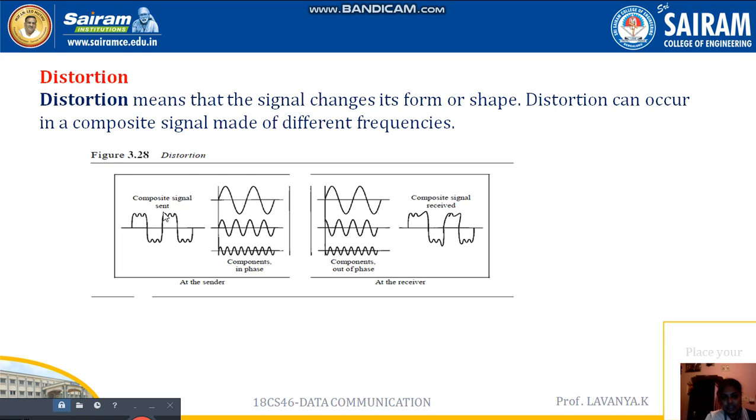Here this is the composite signal. Initially I am going to pass the simple signal, and the simple signal will be like this. But whenever I pass the composite signal with the help of frequency, it is going to be received at the receiver side in some other range of frequency, and with some different frequency it is going to receive different types of shapes. This method we call the distortion method. These are all transmission impairments.